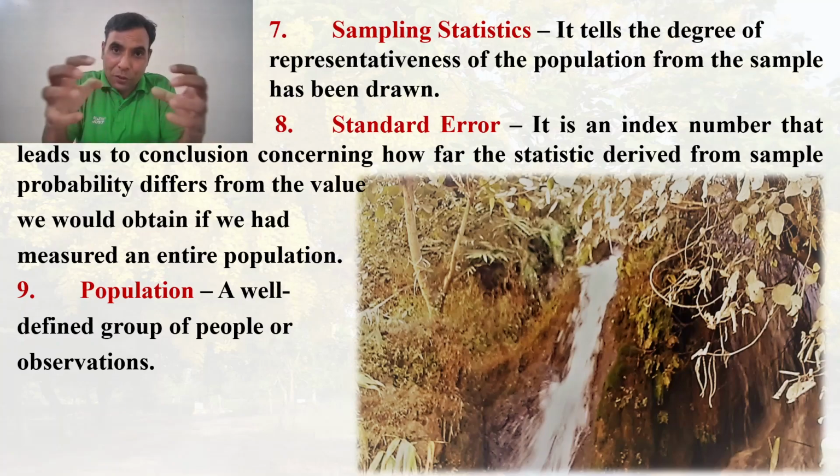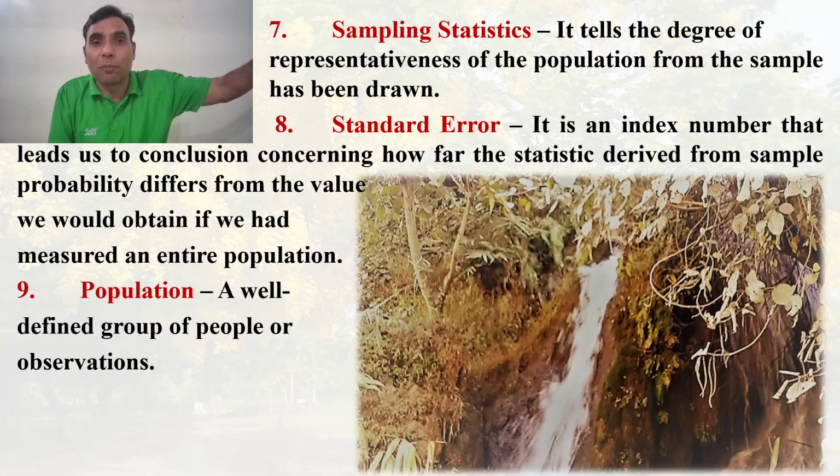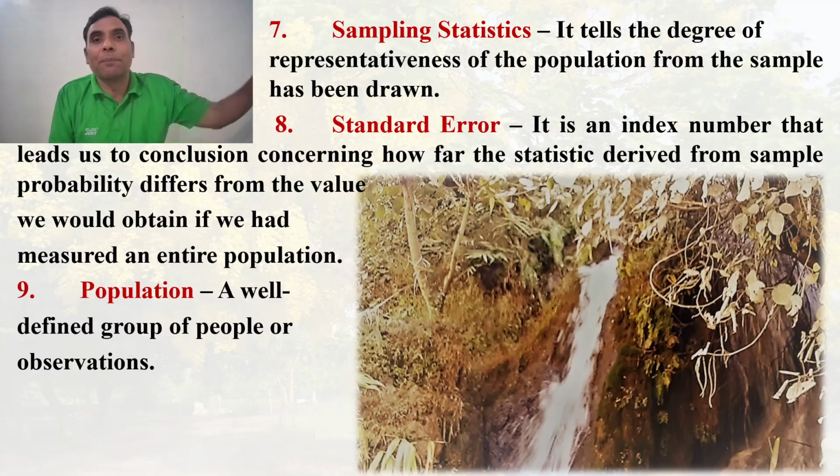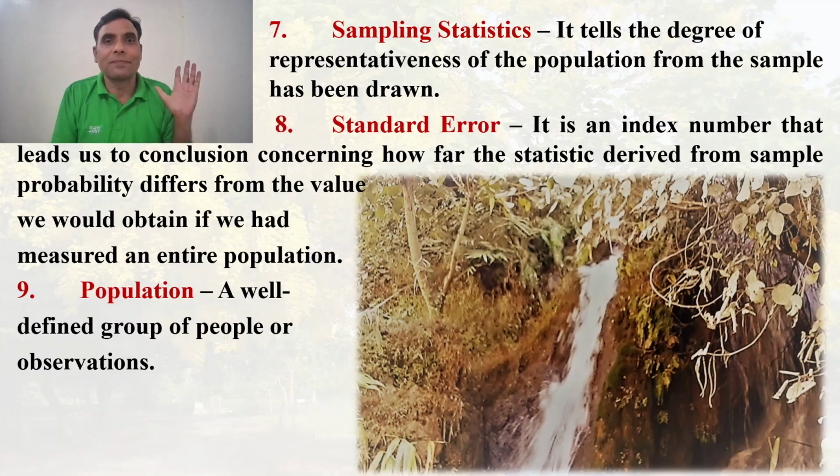Means when we draw a sample from a particular population, sampling statistics helps in assessing the representativeness of that sample, how much that sample is capable of representing the population from which it has been drawn. That comes under the domain of sampling statistics.